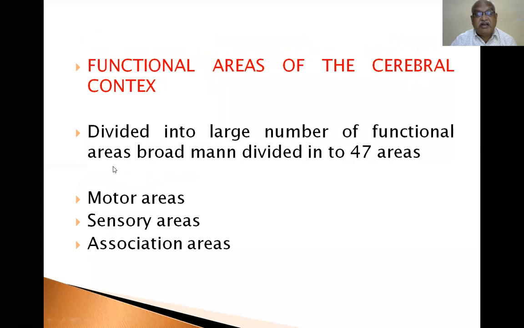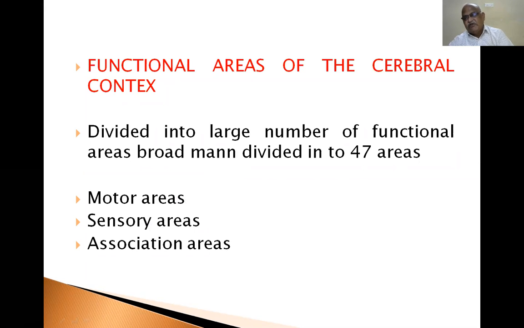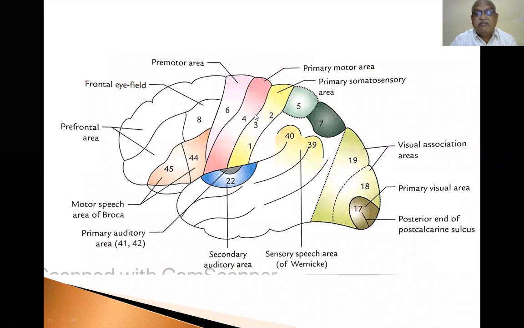Functional areas: the cerebral cortex is divided into a large number of functional areas. Brodmann divided it into 47 areas. This is called Brodmann's classification. Motor areas have numbers, sensory areas have numbers, association areas have numbers. All numbers fall within 47 only, not beyond 47. Now this is the central sulcus. This is the primary motor area, area number 4. This is the premotor area, area 6.